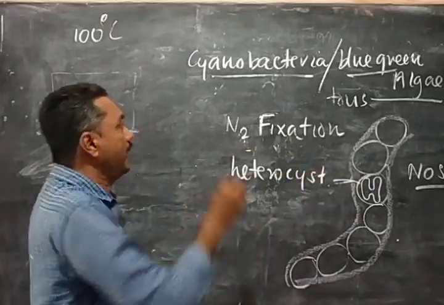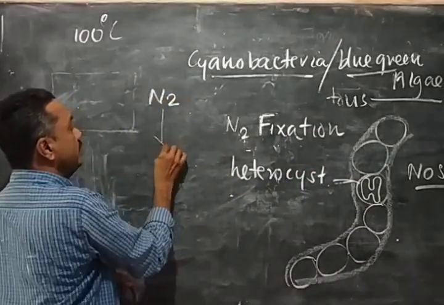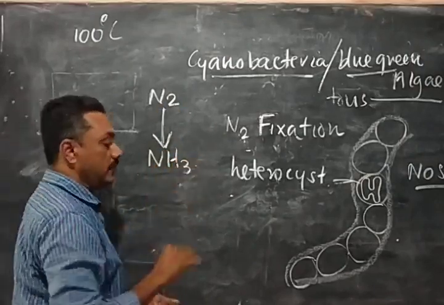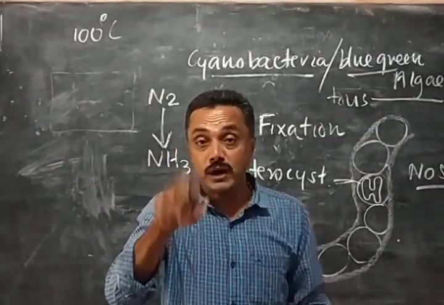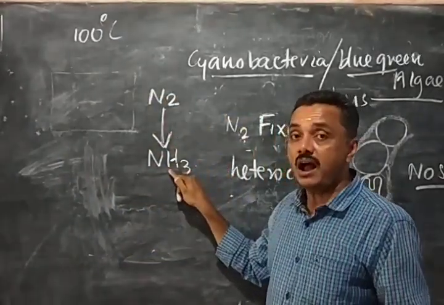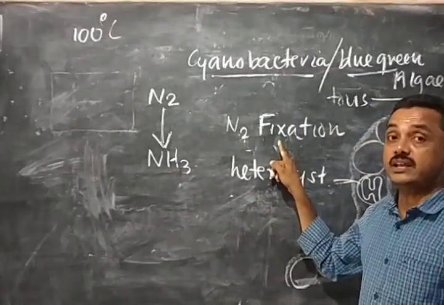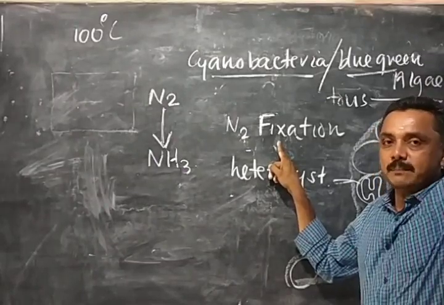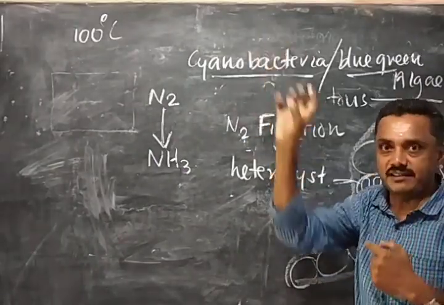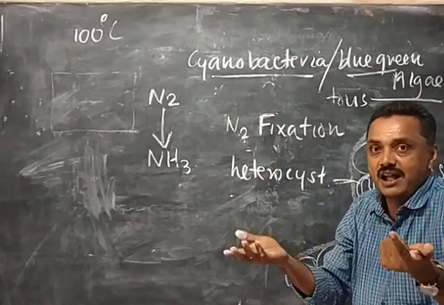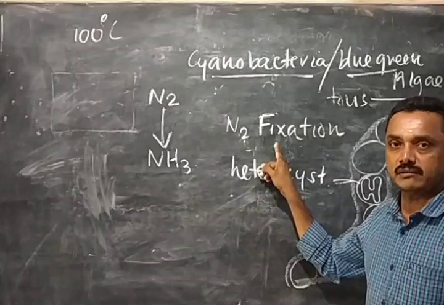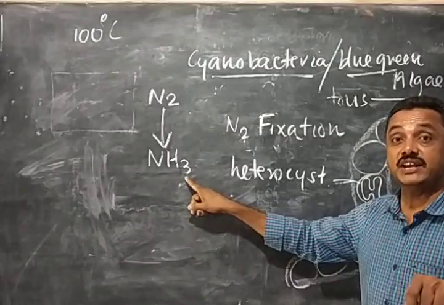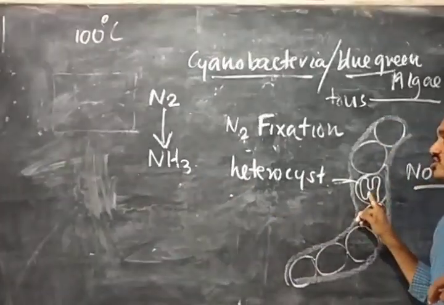Cyanobacteria can absorb nitrogen from the atmosphere and convert nitrogen into ammonia. The process of converting nitrogen into ammonia is called nitrogen fixation. Cyanobacteria can produce ammonia by nitrogen fixation with the help of the heterocyst cell.